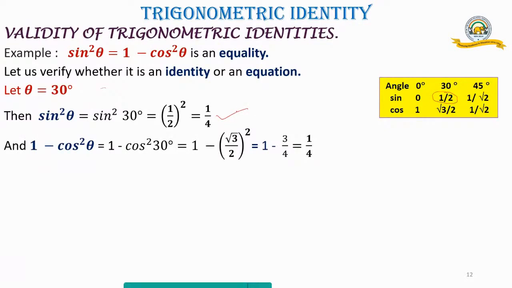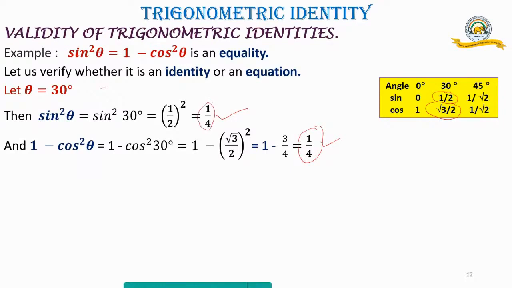So 1 minus cos square 30, that is equal to 1 minus, what is cos 30? Let us look at our table. There, we've got it, cos 30. See, look at the value, root 3 upon 2. So I'm putting the value root 3 upon 2. So 1 minus root 3 by 2 whole square, root 3 square is 3, 2 square is 4. So 1 minus 3/4, that is 1/4. See, we have got both the values same.